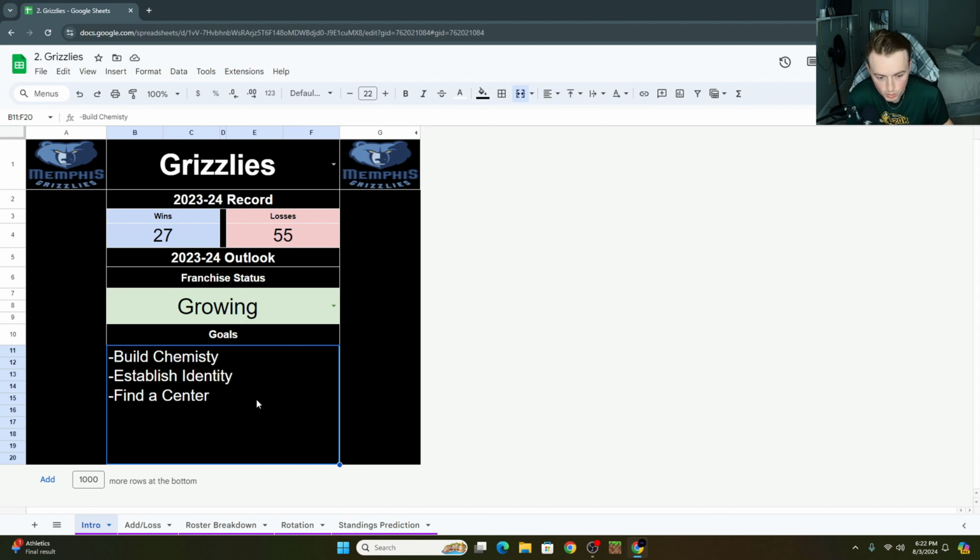And then I've got the last one, which is find a center, or maybe I should say figure out who's the center. Maybe it's on the roster already. Maybe it is Zach Edey, but for the time being, we don't necessarily know. And that's because the Grizzlies set themselves up to be in a really good spot this offseason. They were going to have all this cap space and assets that we can move. We're moving on from other guys so that we can really structure this team the way we want around this interesting core that we have.